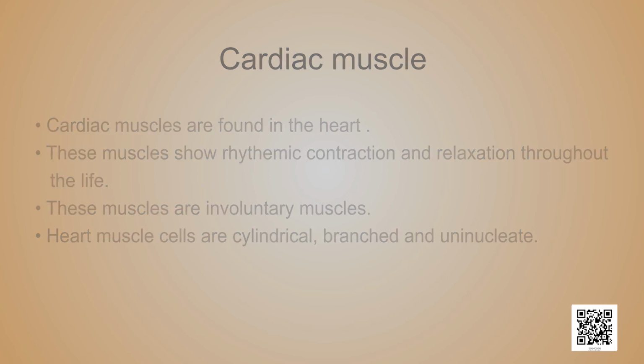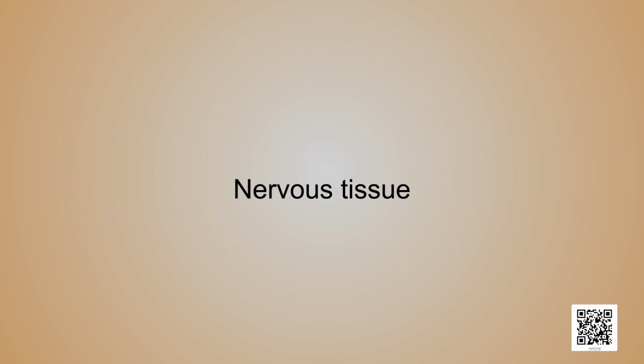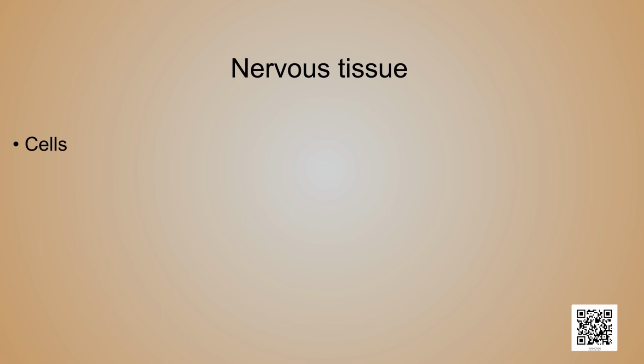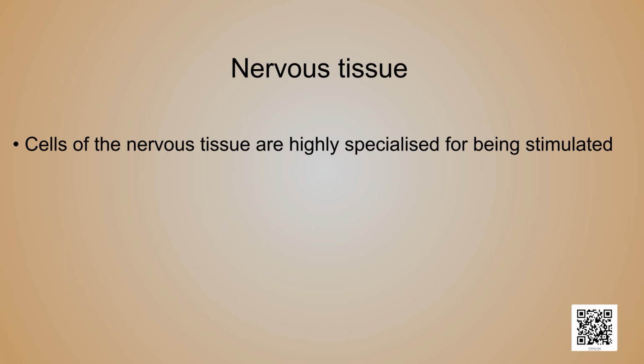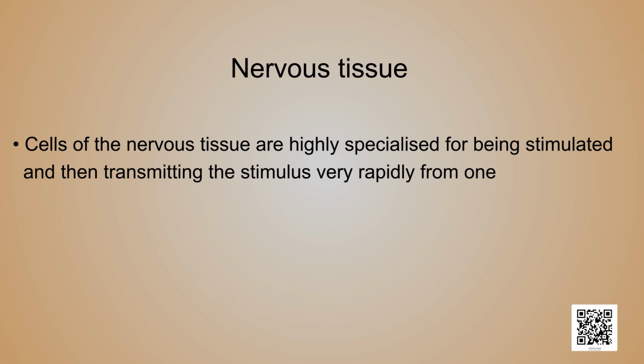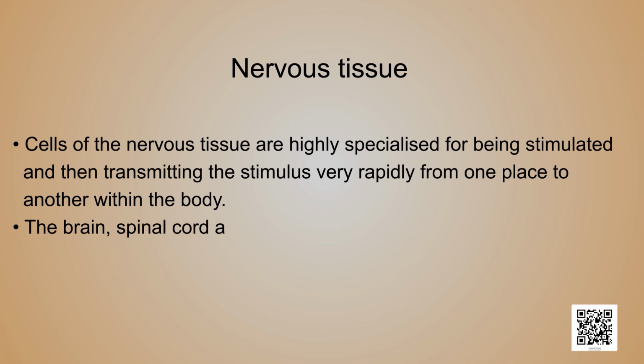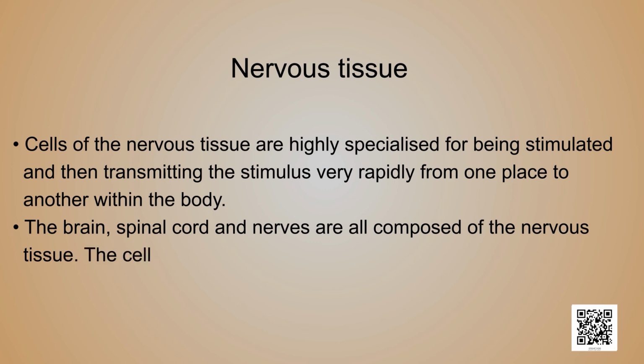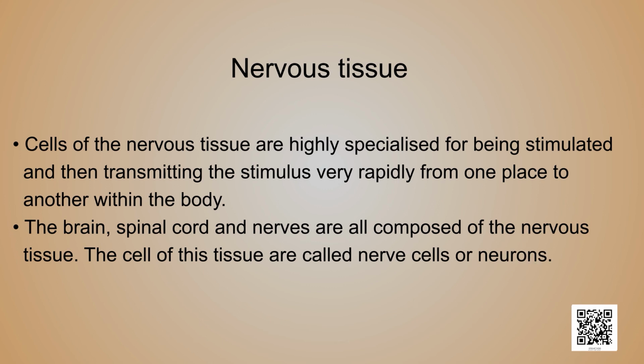Now, the last type of animal tissue that we will study today in this lesson is the nervous tissue. Cells of the nervous tissue are highly specialized for being stimulated and then transmitting the stimulus very rapidly from one place to another within the body. The brain, spinal cord, and nerves are all composed of the nervous tissue. The cells of this tissue are called nerve cells or neurons.